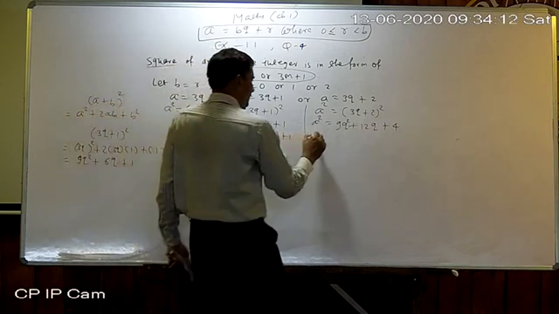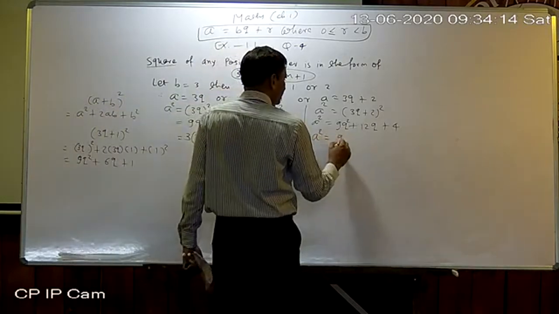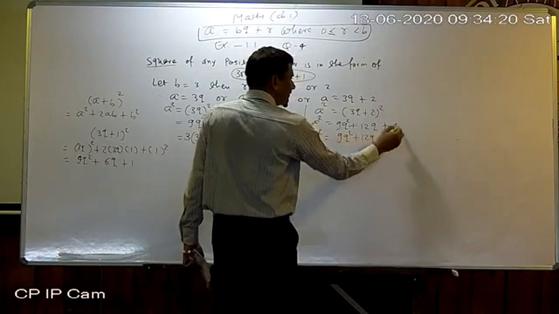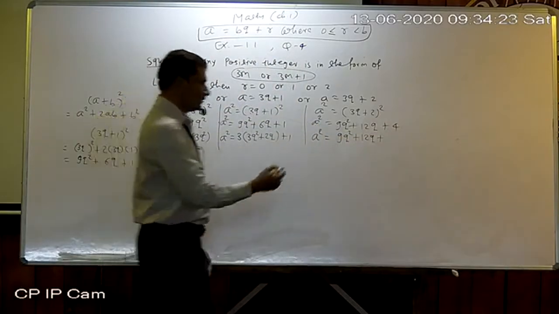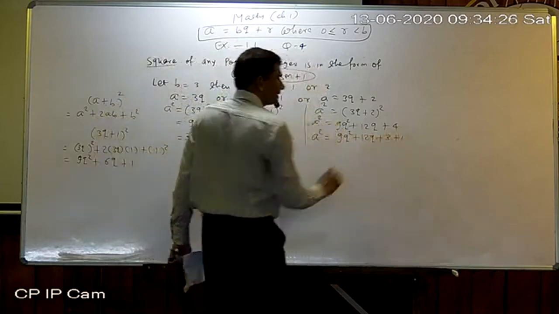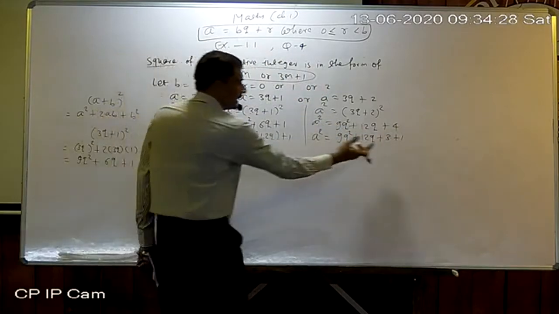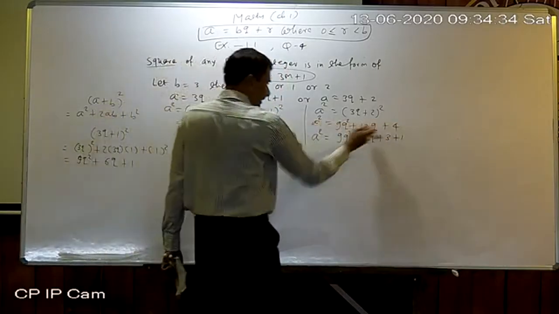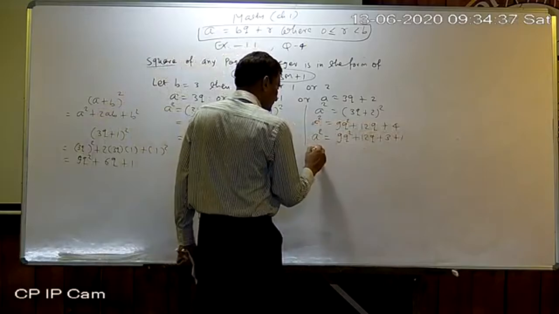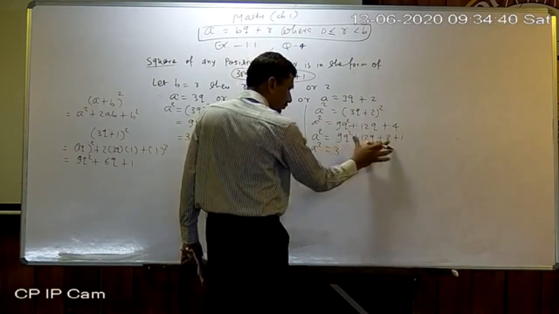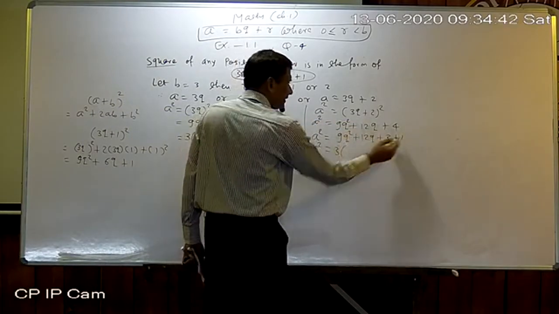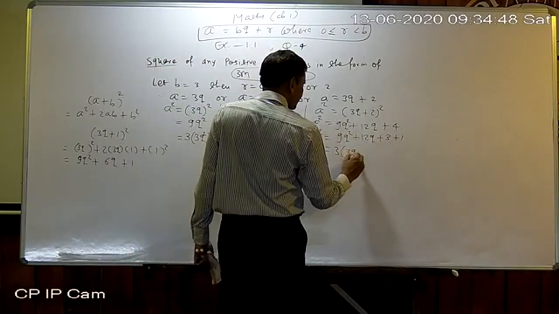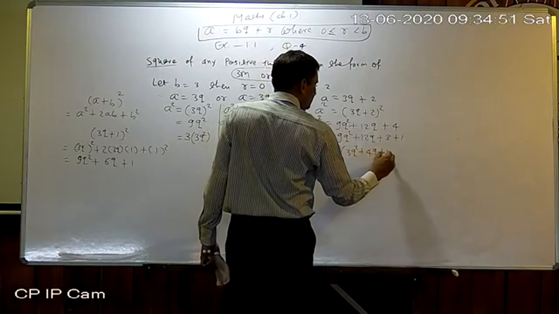Here also a square equal to, first of all write this one in a different way. Here 4 is greater than 3, so I can split that number this way, 3 plus 1. Why? So that I can take 3 common from the first 3 terms. If it is greater than that number, then you have to split this way only. Therefore a square equal to 3 common out of the first 3 terms, 3q square plus 4q plus 1 plus 1.